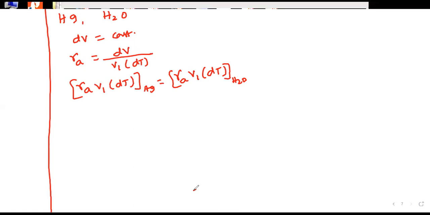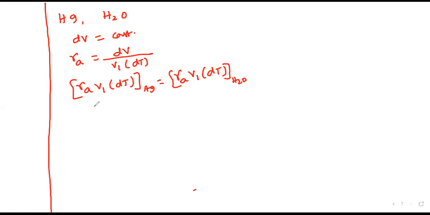You can consider any two liquids, so we can write gamma 1 V1 dt1 is equal to gamma 2 V2 dt2. These are the two applications.